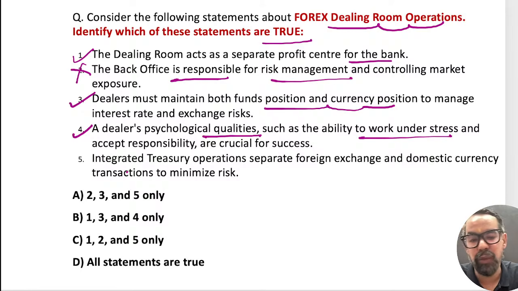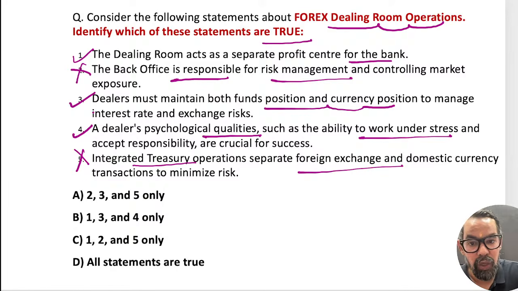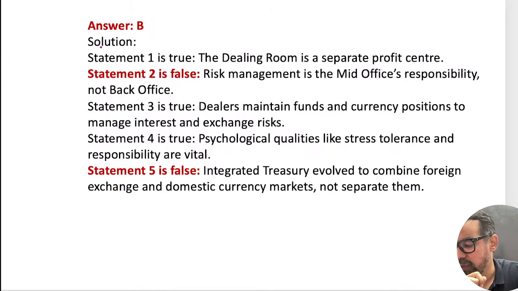Leverage is the major point in this particular case, and that leverage is something like, let's say, without investing a single rupee based on the existing underlying, you can make a portfolio of thousands of crores. So if anything goes wrong, how you deal with that situation is a bit important. Integrated treasury, integration of your money market, capital market, debt market, or forex operation. Separate the foreign exchange and domestic currency? No, forex is also part of that integration. So 1, 3, 4 means option B will be the right answer for this particular one. Correct, guys? Easy one, I guess.